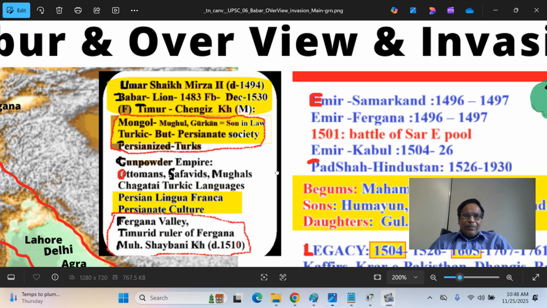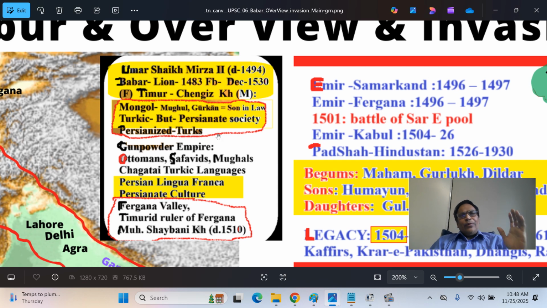And the Timurids married one of the female members of the Chengiz Khan family. They are called Gurkani. Gurkani in the local language means son-in-law, because the Mongols and Chengiz Khan were very popular and very powerful in that region. So they took advantage of that name, Gurkani. So Mughals are also called Gurkanis. That Gurkani is spelled similar to Gurkhas, a type of valiant people like the Rajputs of Nepal. That is very different, but the spelling and pronunciation are similar.